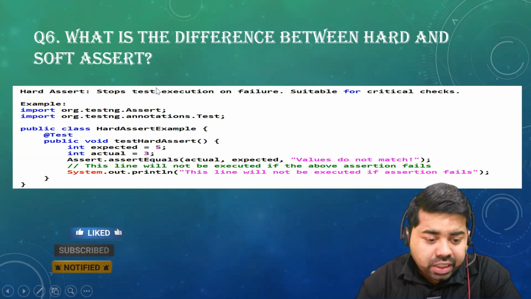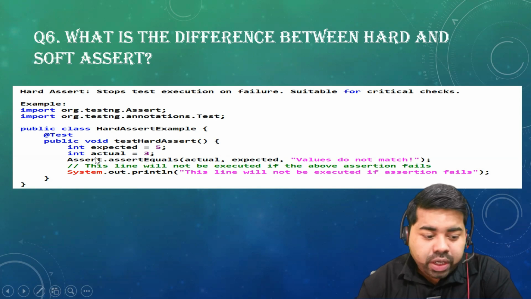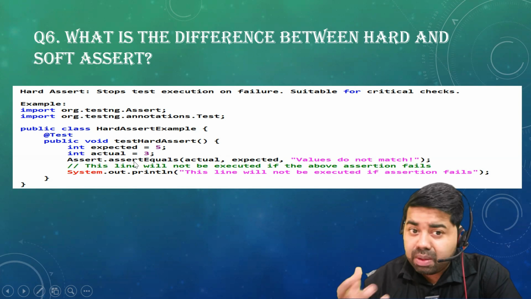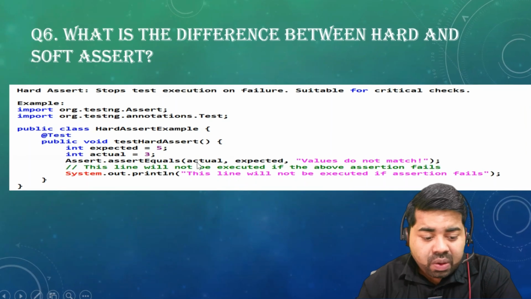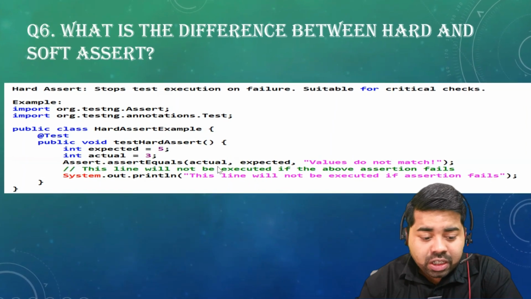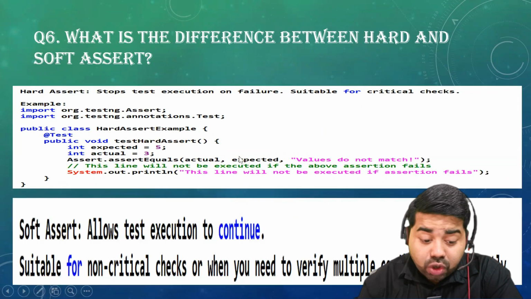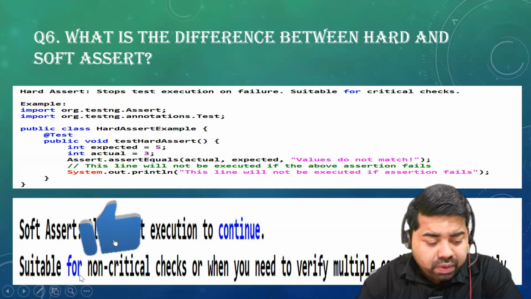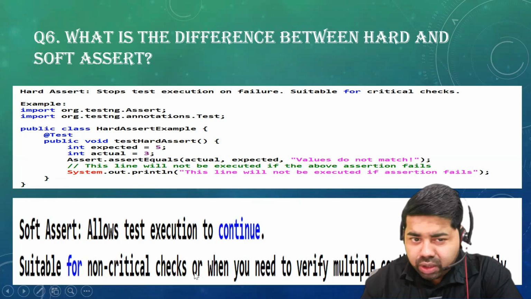Hard assert stops the test execution on failure, suitable for the critical check. In TestNG we have an Assert class. Inside this we have many methods like assertEquals, assertTrue. What happens when actual and expected do not match, it will break the execution. But in the soft assert it will allow the test to continue, execution will be continued. So it is suitable for non-critical checks, where some of the test cases are lower priority.